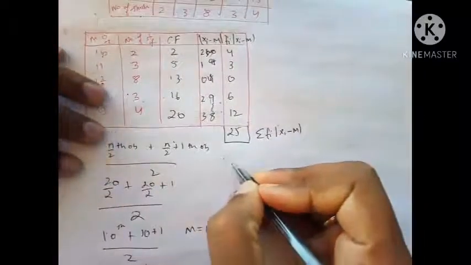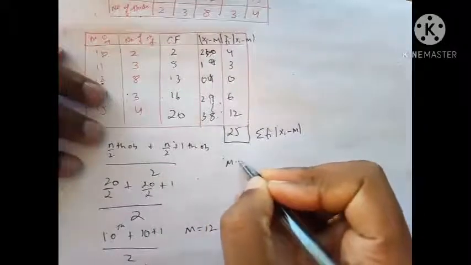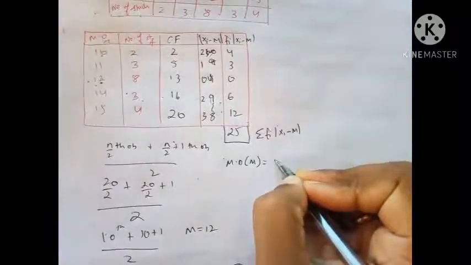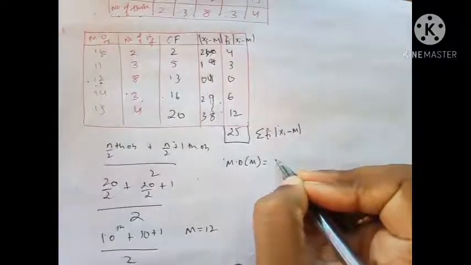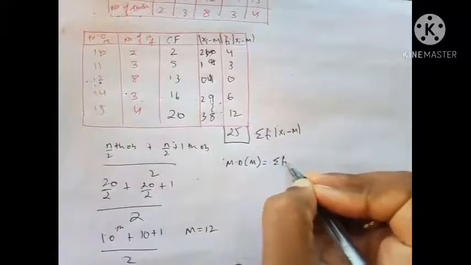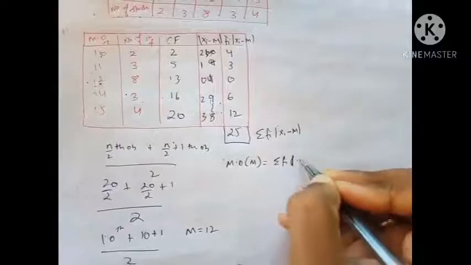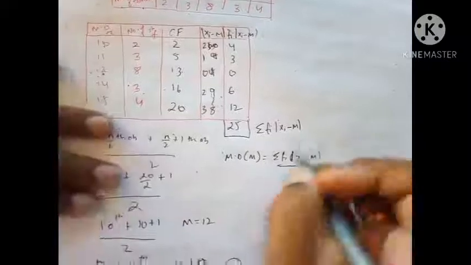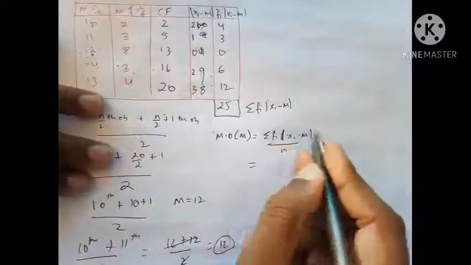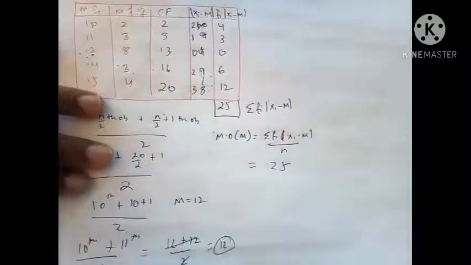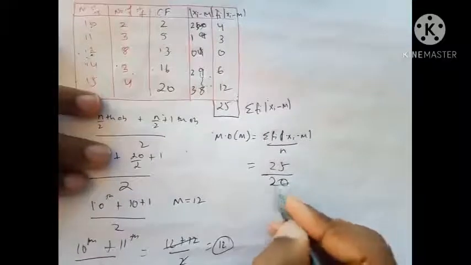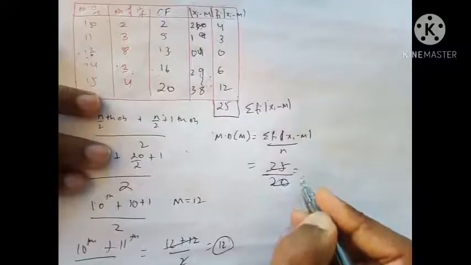Okay, so now what I can do is I can write the formula of finding a mean deviation according to mean. What does the formula say, guys? Xi upon n, which can be number of frequency as well. So this I got as 25. Okay, and this number of frequency I have 20. Okay, so I can cancel them out for making it easy.